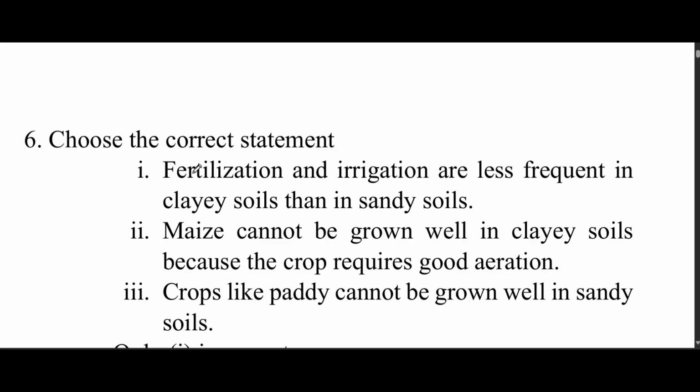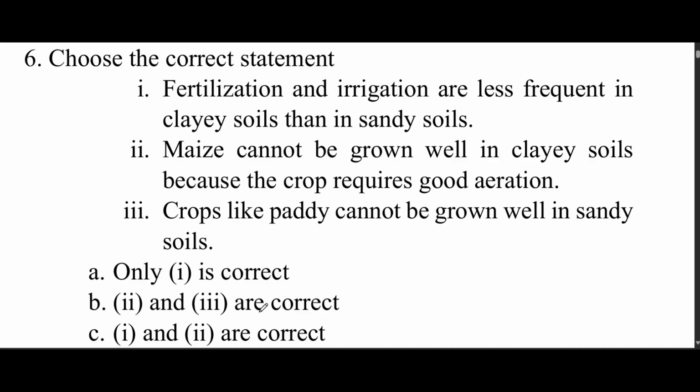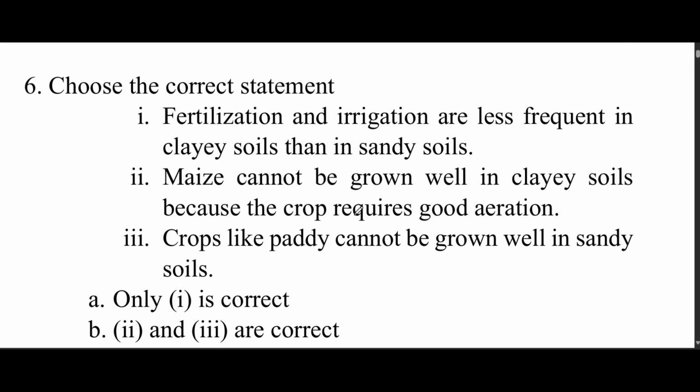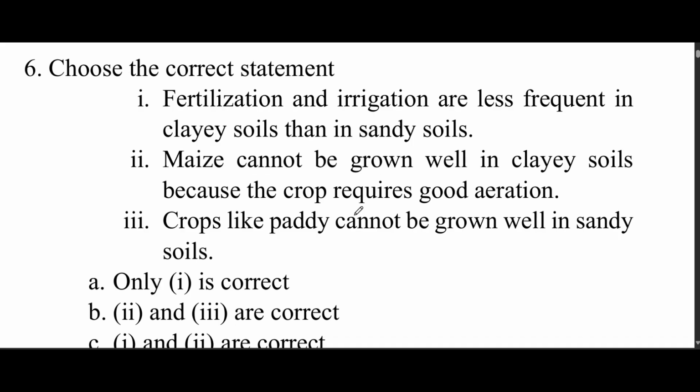First statement: fertilization and irrigation are less frequent in clay soil than in sandy soil. Maize cannot be grown well in clay soil because the crop requires good aeration. Crops like paddy cannot be grown in sandy soil. Just by looking at the sentences themselves, we can come to the answer.